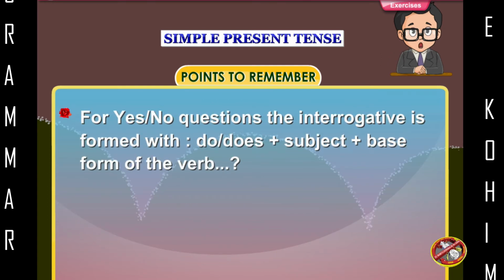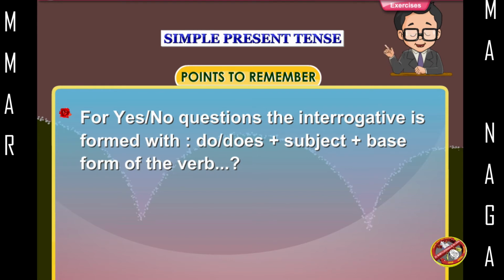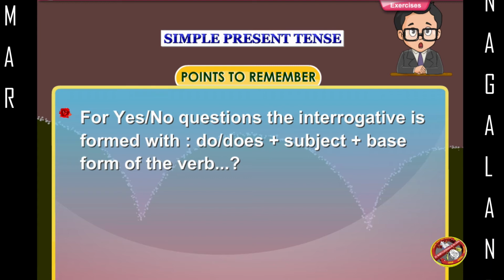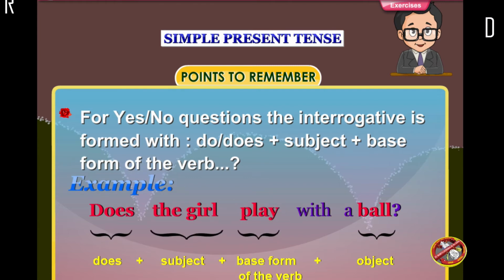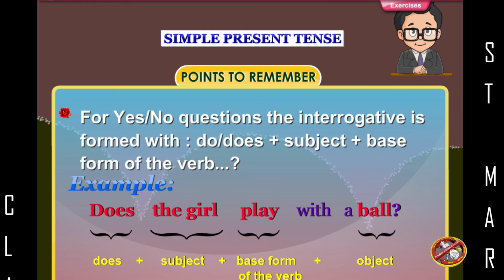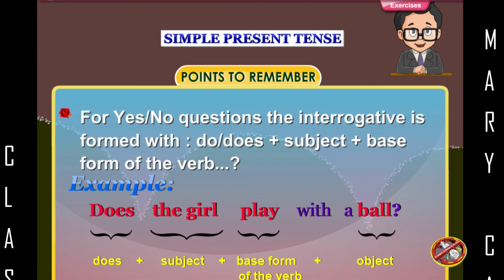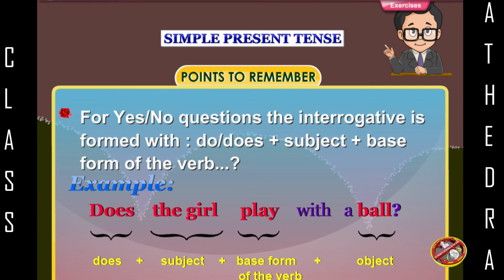For yes-no questions, the interrogative is formed with do, does, plus subject, plus base form of the verb, question mark. Example. Does the girl (subject) play (base form of the verb) with a ball (object)?